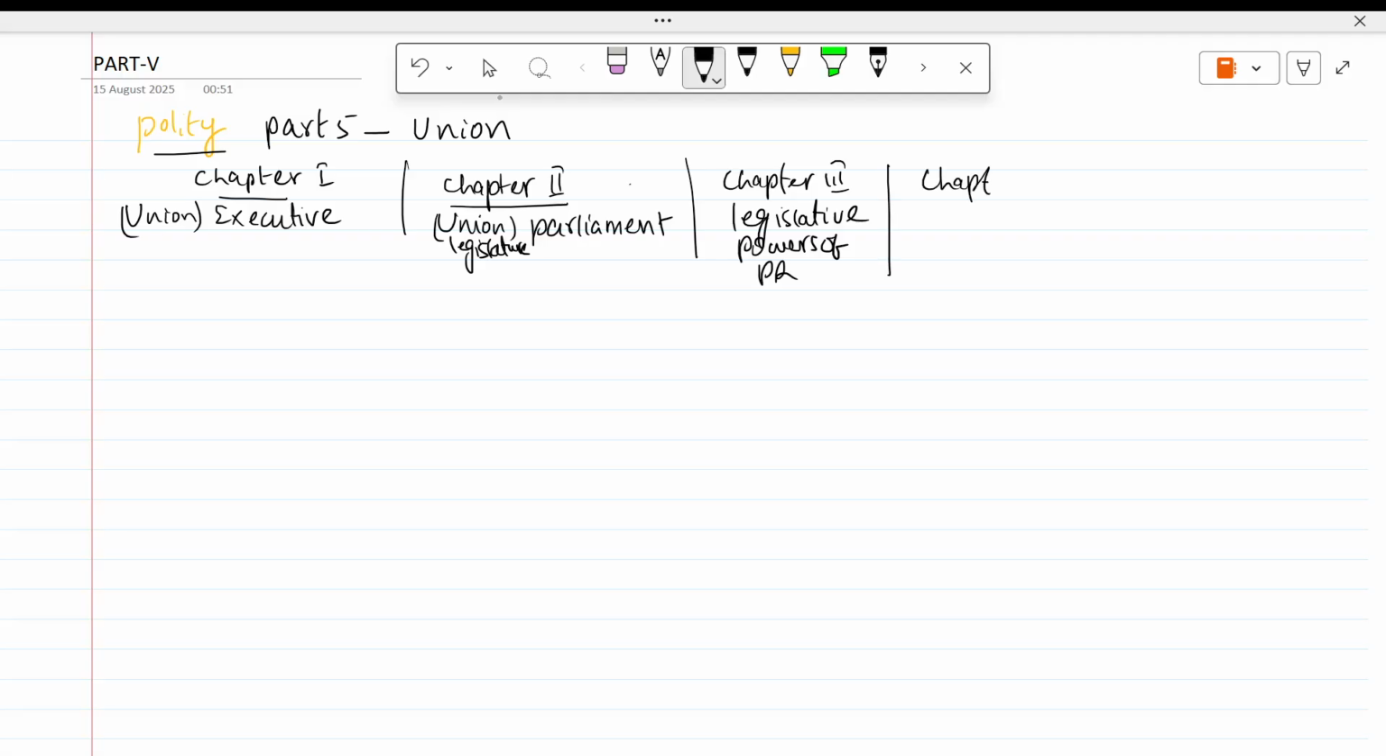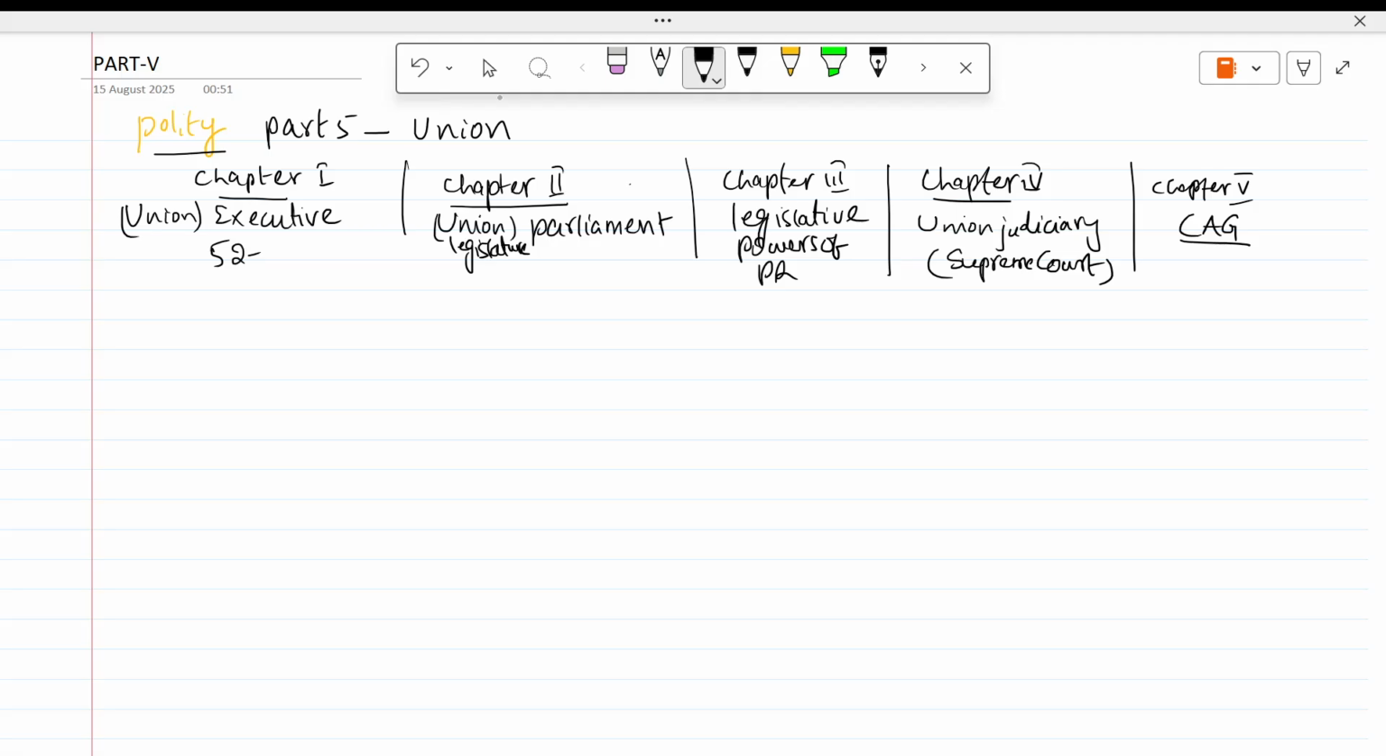Then chapter 4, Union Judiciary. That is Supreme Court. Then, this is chapter 4. This is chapter 5, CAG, Comptroller and Auditor General.